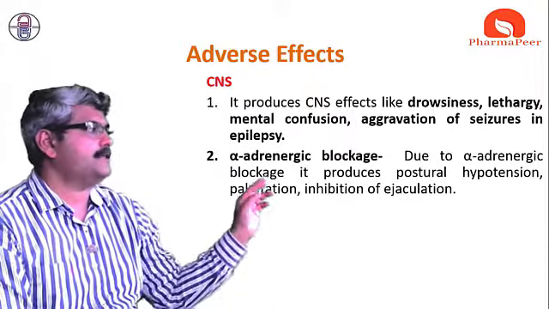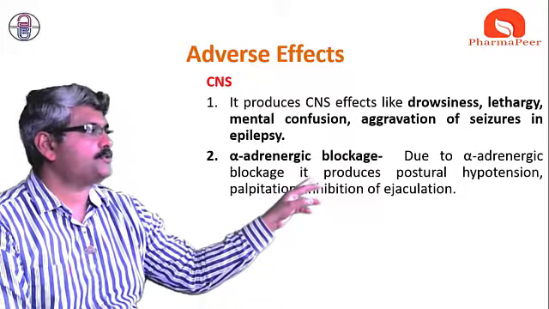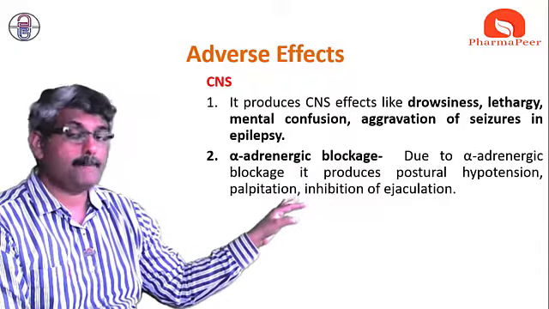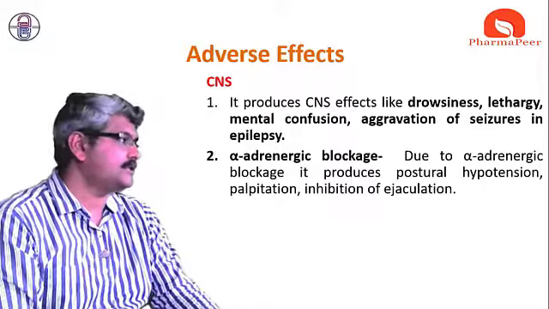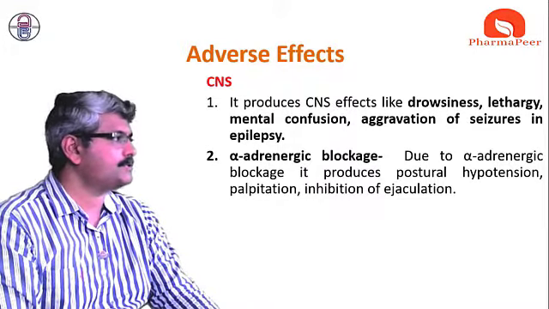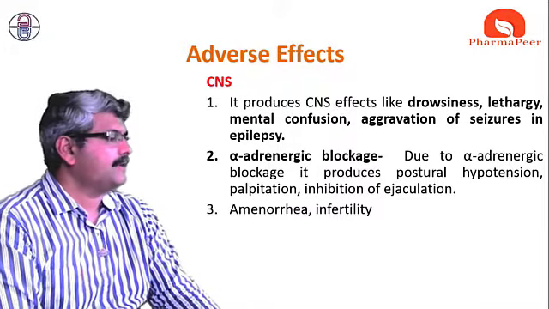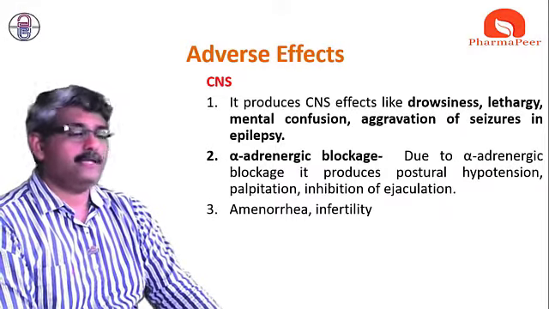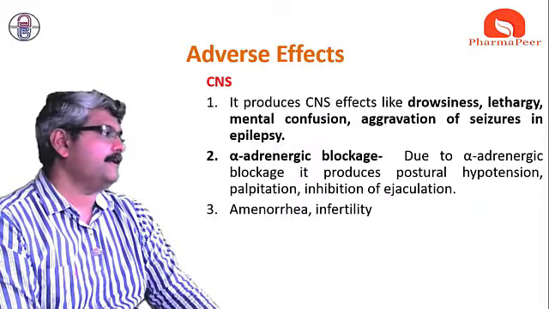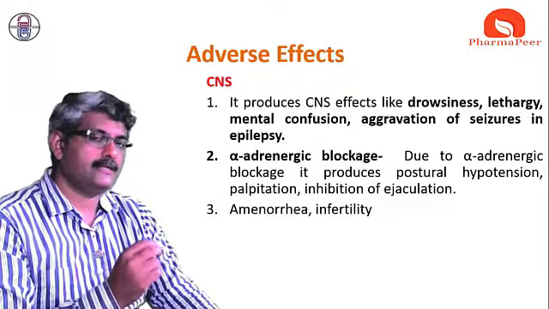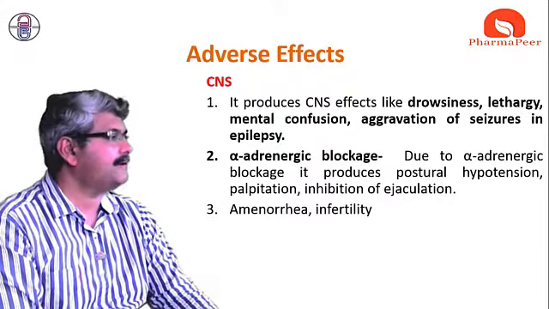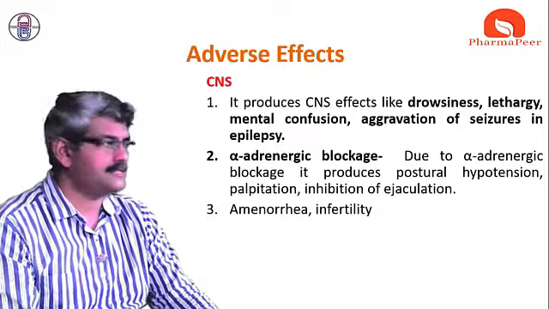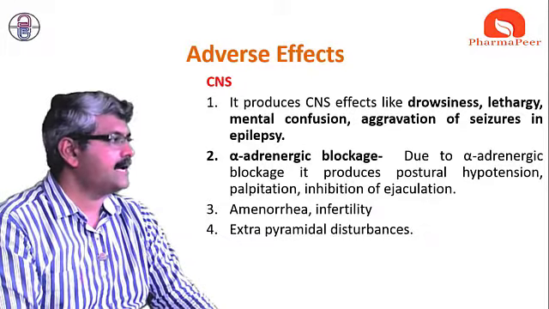Due to the alpha adrenergic blocker, it produces postural hypotension, palpitation, and also inhibits ejaculation. Next, there is a possibility of amenorrhea as well as infertility. Amenorrhea is the absence of menstruation. Infertility is being unable to conceive.